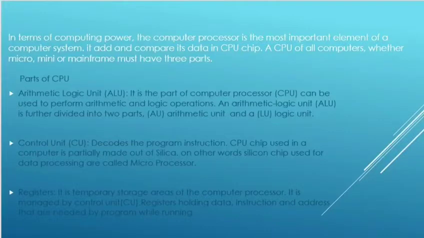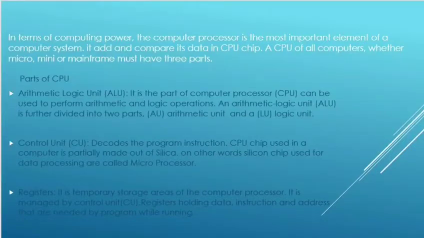A CPU of any computer, whether micro or mini or mainframe, must have three parts. What are the three parts? Let's discuss in detail. The first one is the arithmetic logic unit (ALU), the second one is CU, that is control unit, and the third one is register. Arithmetic logic unit is the part of the computer processor CPU that can be used to perform arithmetic and logic operations. An arithmetic logic unit (ALU) is further divided into two types, that is AU, arithmetic unit, and LU, that is logic unit.